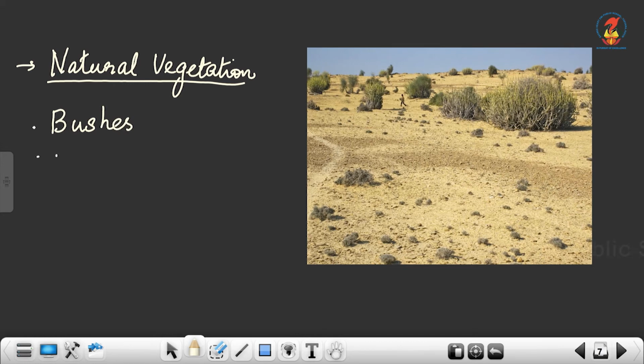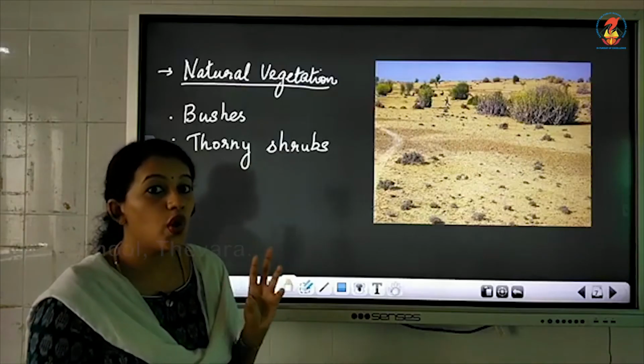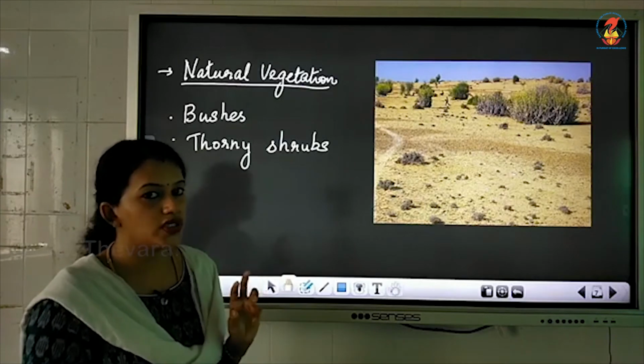and thorny shrubs. Okay, bushes and thorny shrubs. Thorny shrubs means small plants that have spines or thorns over them, pointed thorns over them.